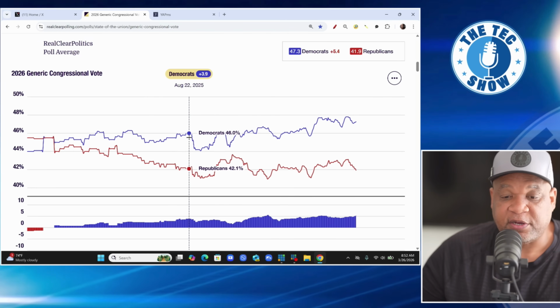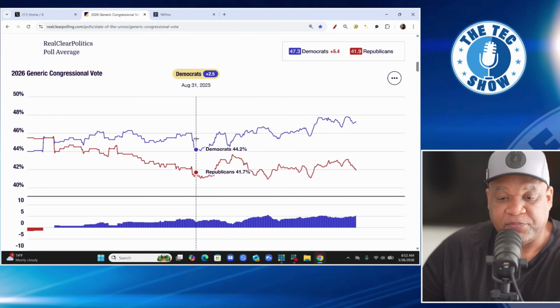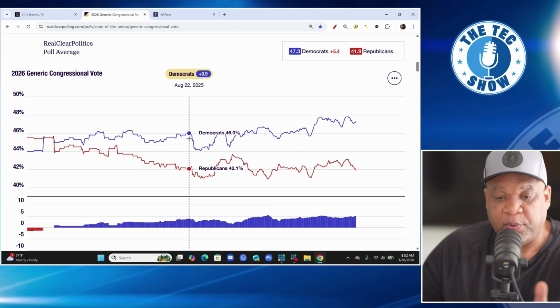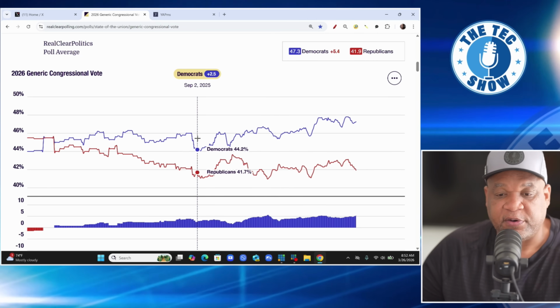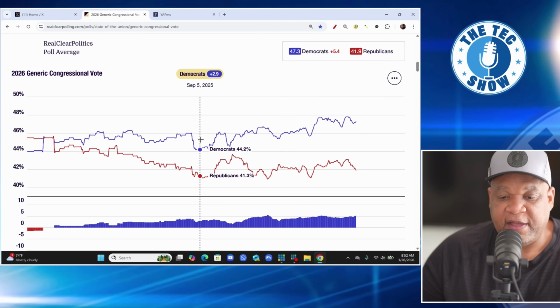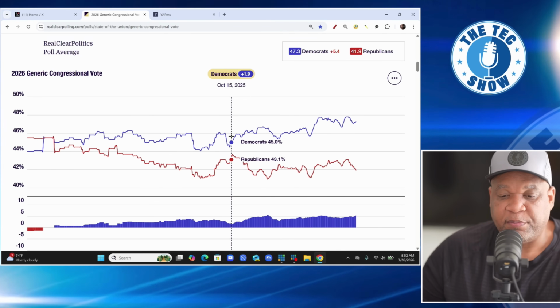Now, they've increased their lead at some points, and then it dropped back down, okay? So it went from 3.9% on August 22nd, and then it dropped down in September 1st to plus 2.5. And so you see that. It goes back and forth, back and forth.